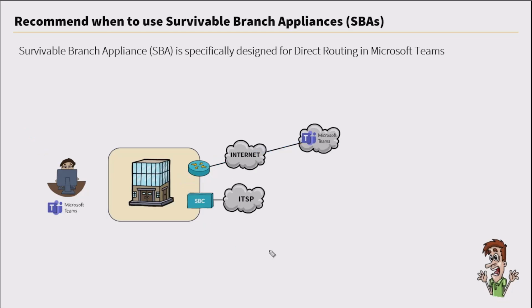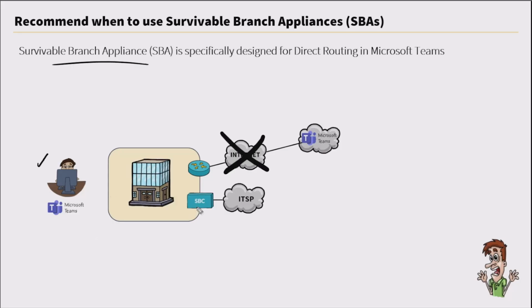We point out direct routing because the SBA, or Survivable Branch Appliance, is designed for direct routing within Microsoft Teams. So here, in the event that our internet connection is down, or possibly the connection is fine, but for whatever reason we cannot reach the Microsoft Teams environment, our user here can still receive inbound calls or make outbound calls onto the PSTN.